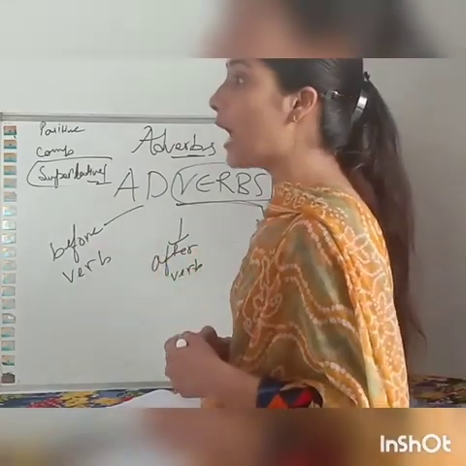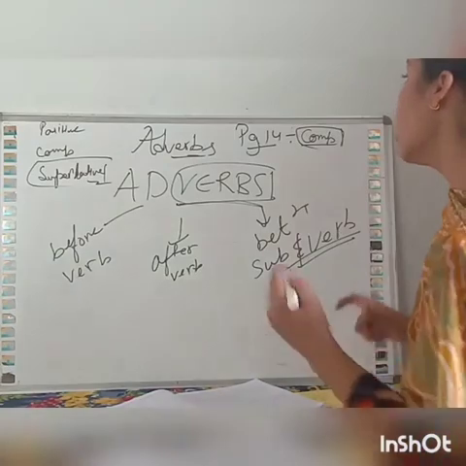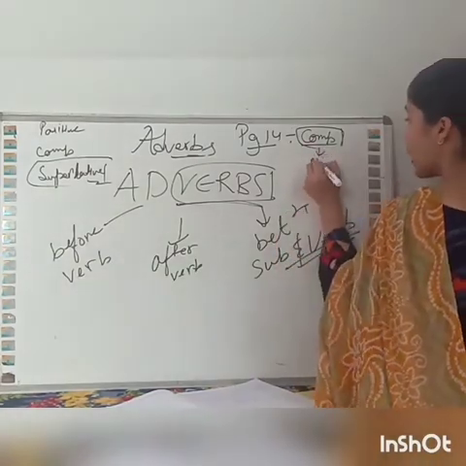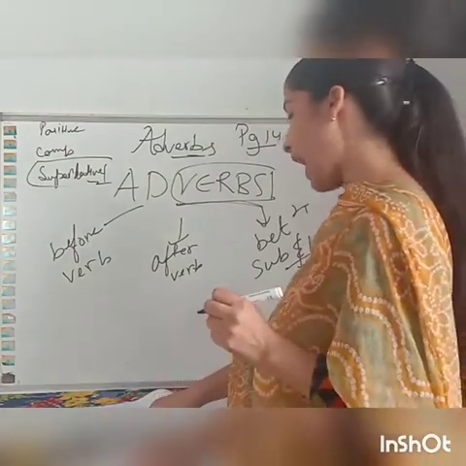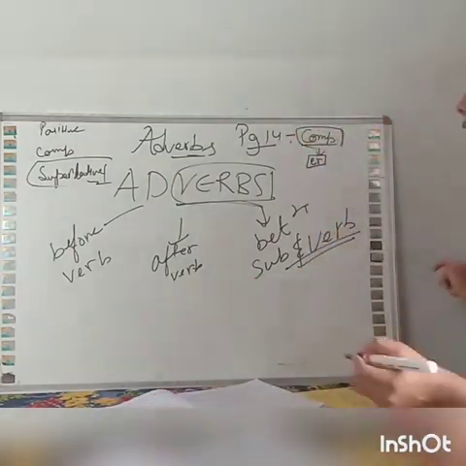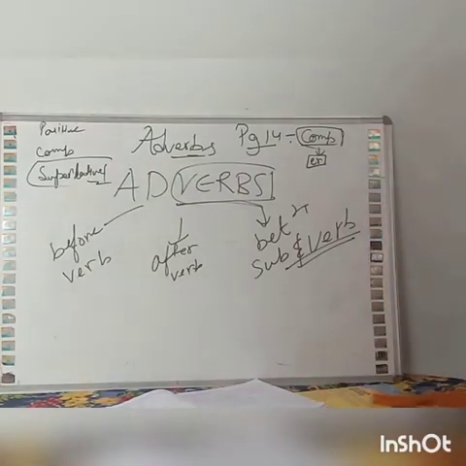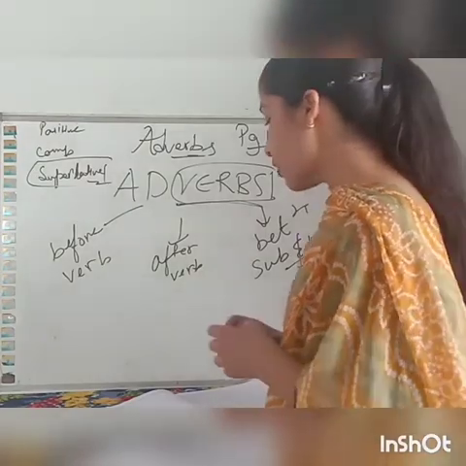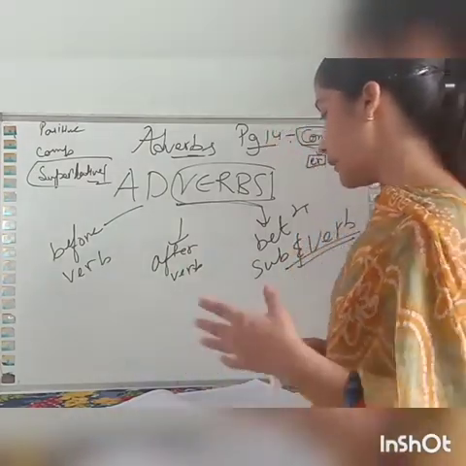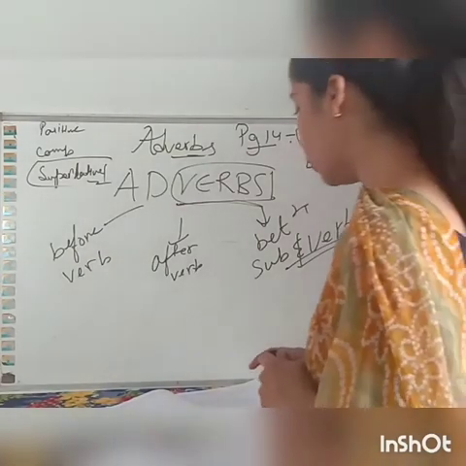So what will we add? We will write EST or ER. We will choose the ER formation because in comparative we write with ER. So, I got up dash than my brother. It means I got up earlier than my brother. Okay, I am giving you just 5 minutes. Complete this exercise, then we will discuss it. So within 5 minutes, kindly do this.